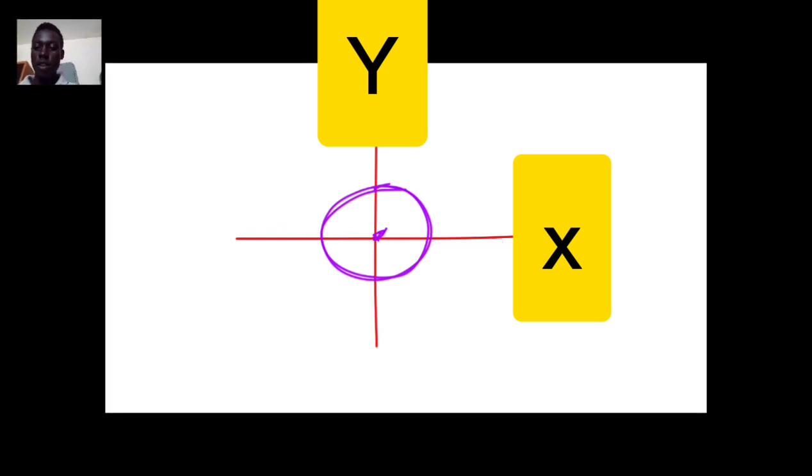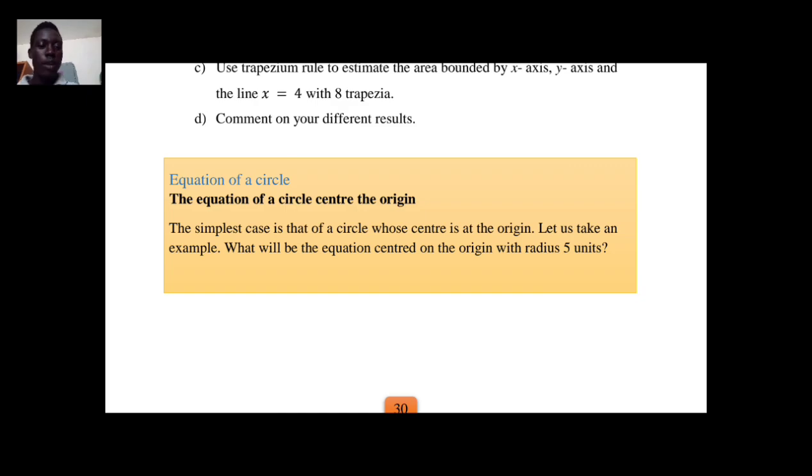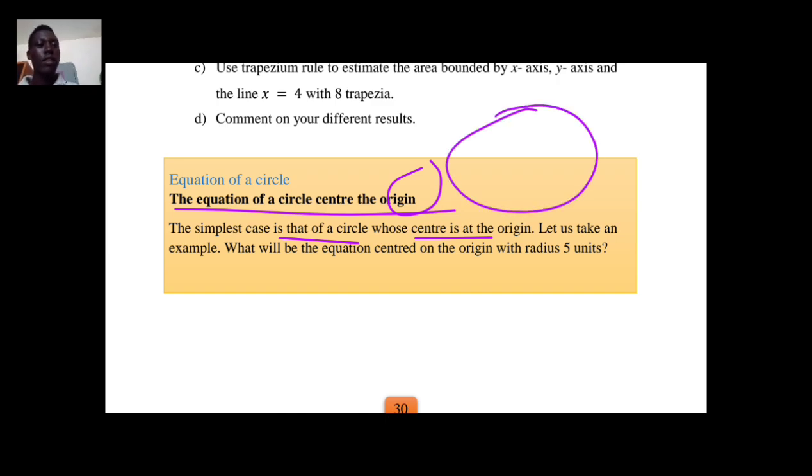We say the simplest case is that of a circle whose center is at the origin. If this one is the circle, the center of it is at the origin of the xy plane. We will take an example.